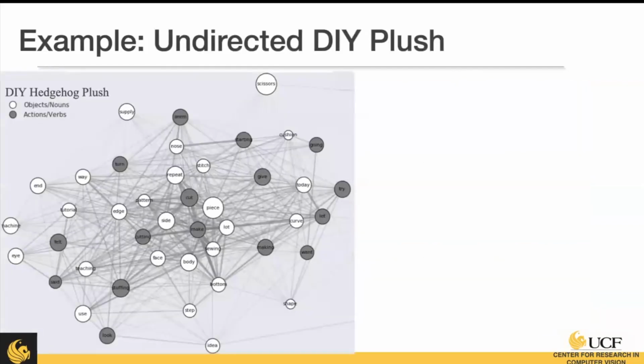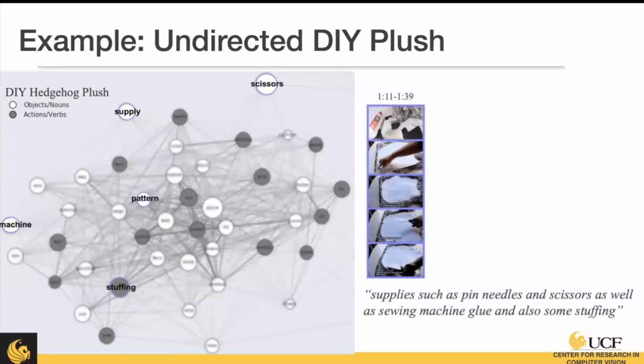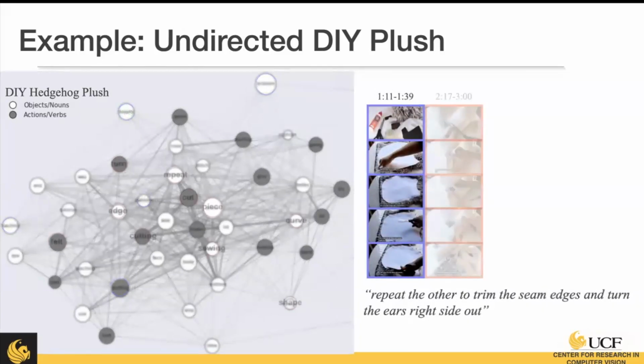So I'm going to walk through an example, and this is an example of an undirected graph of a do-it-yourself plush. And here the node size represents the relevance of the node, and the edge thickness represents the weights between them. Here the nouns are in the lighter colors, and the darker colors are the verbs. So now we're going to walk through some segments where we can see some of the nodes being activated.